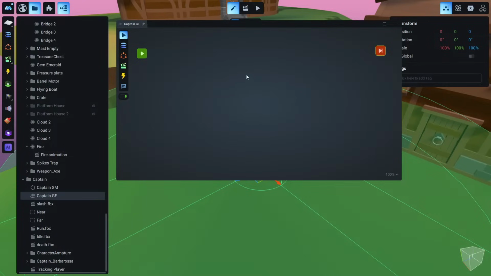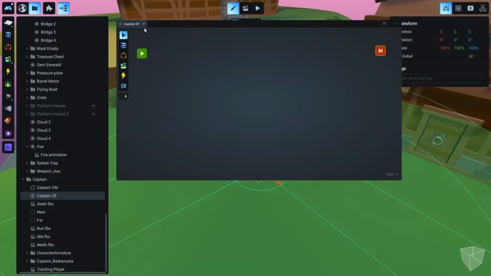You can open someone else's creation and see the game flow, and it's easier to follow the logic. What can this game flow have inside? We can have other game flows, so a game flow inside another game flow. We can have state machines, like the captain's. We can have animations, external triggers, comments, or we can enable or disable the game flow itself.